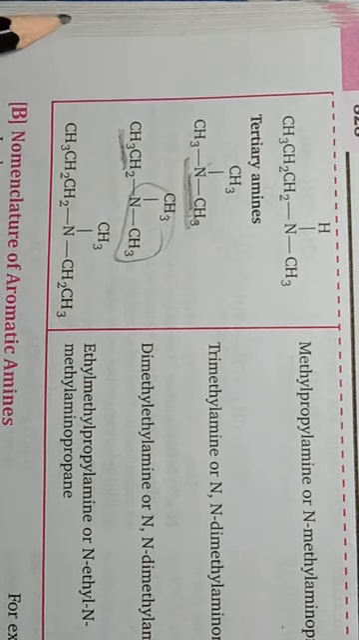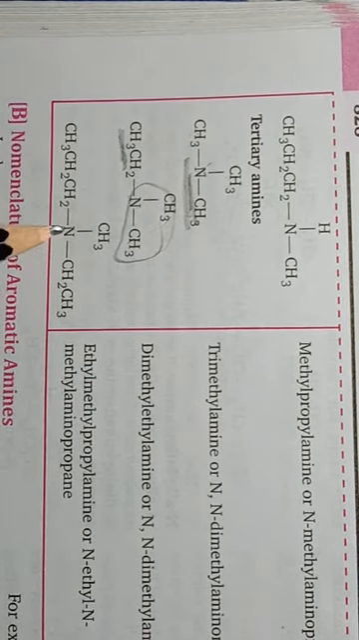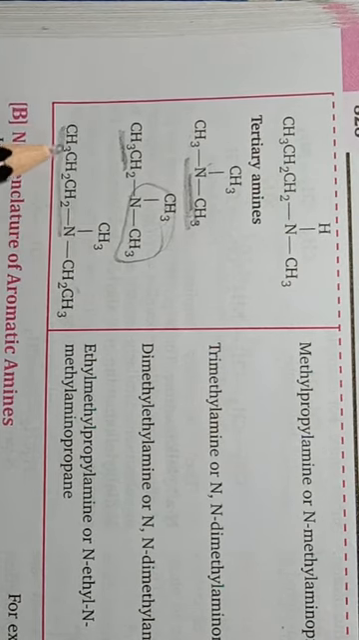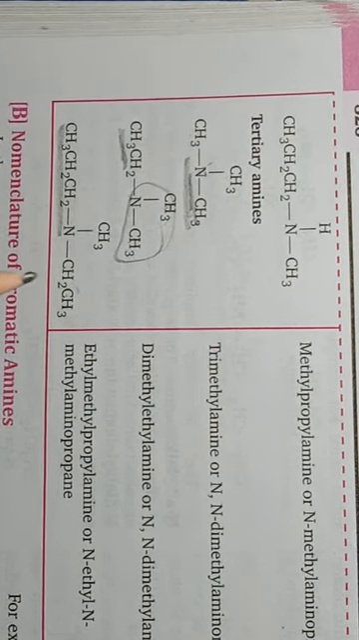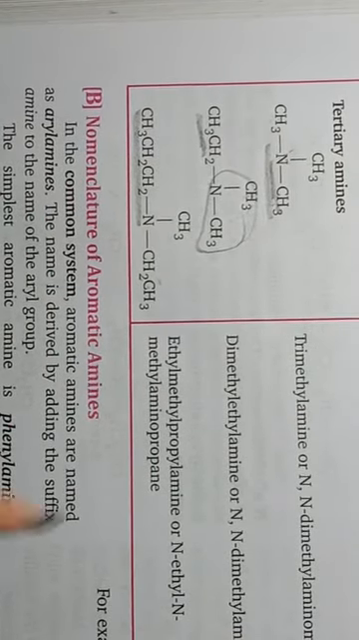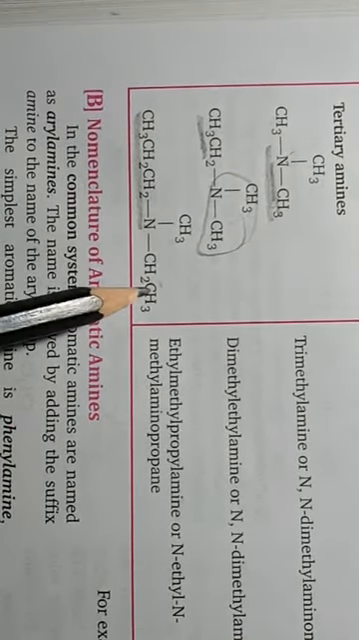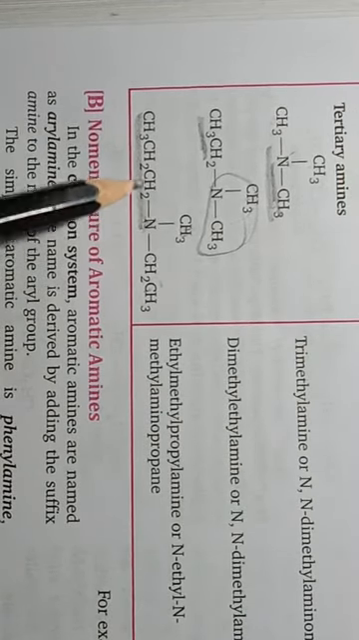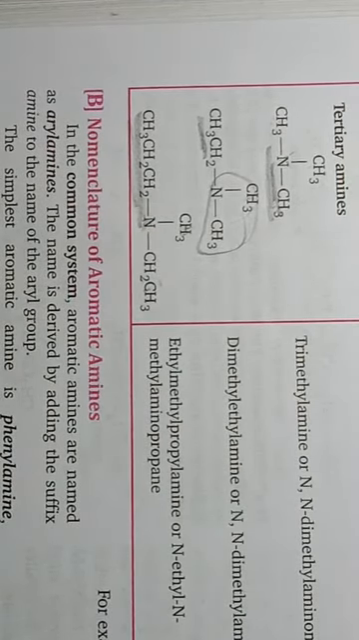N,N-dimethyl ethanamine. Here all three chains are different, so the longest will be taken as the amine and the rest two as alkyl groups, but in alphabetical order. So N-ethyl, N-methyl propanamine. Okay, students.